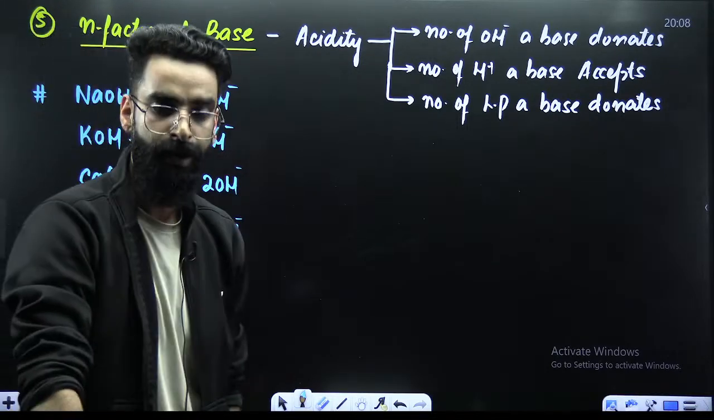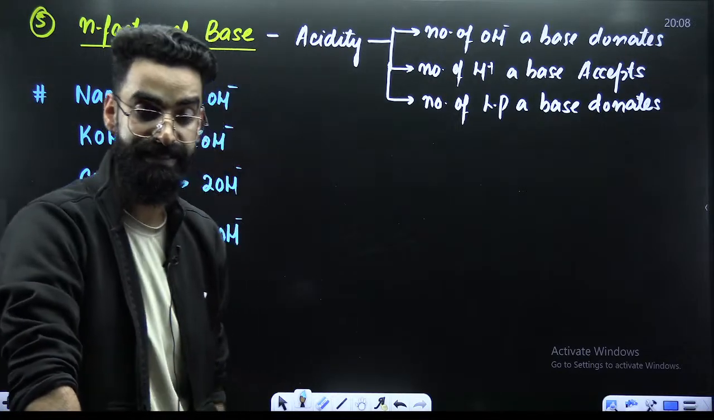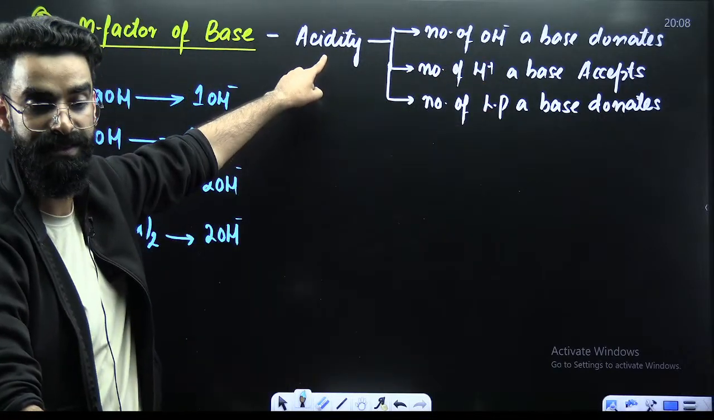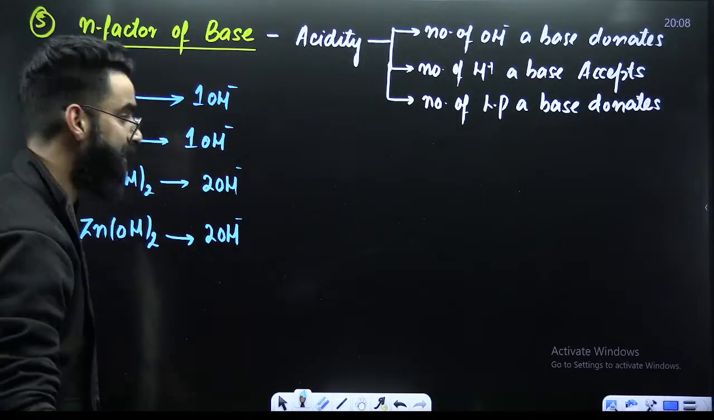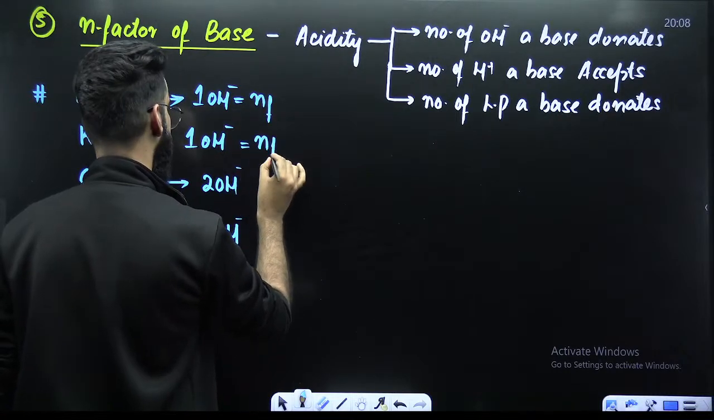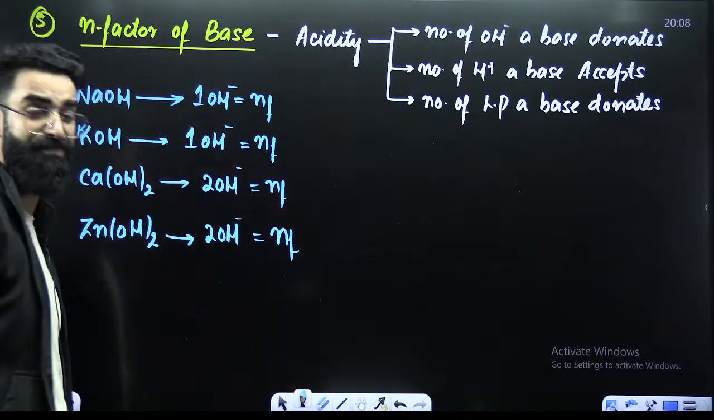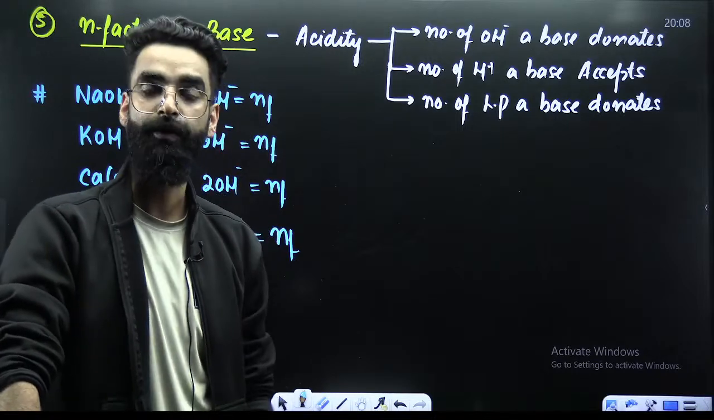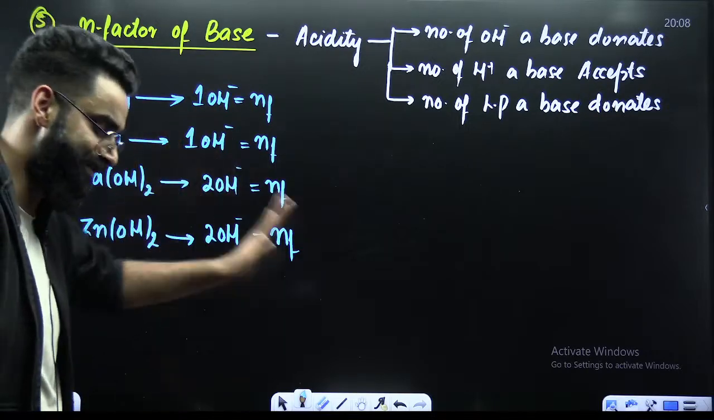The number of OH negatives a base donates defines the acidity of the base. And whatever is going to be the acidity of the base, that's something which you call as n factor of the base. So what is the n factor of NaOH here? N factor of NaOH is 1. N factor of KOH is 1. N factor of calcium hydroxide is 2. N factor of zinc hydroxide is 2. If you got the n factors of these bases, you can easily calculate their equivalent masses. How? Molar mass divided by n factor.